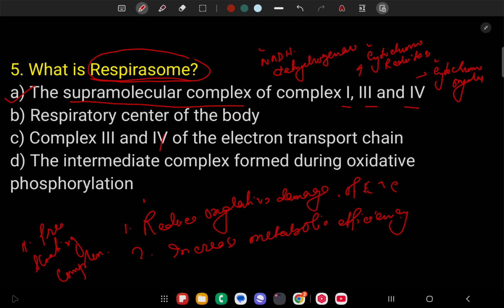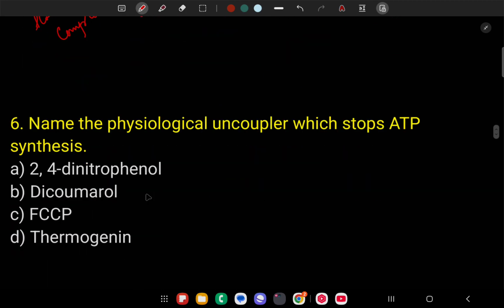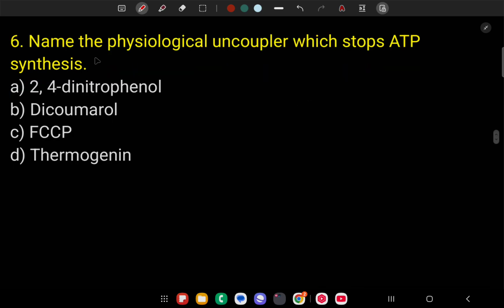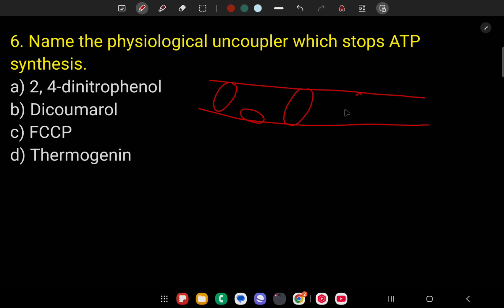Okay. The next question is: name the physiological uncoupler which stops ATP synthesis. So suppose this is the electron transport chain. Clear? This is complex 1, this is complex 2, complex 3, complex 4 and complex 5.